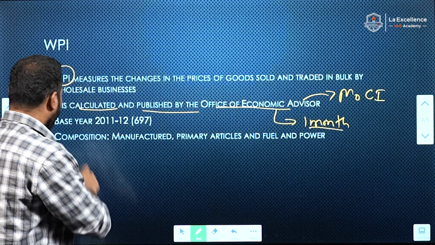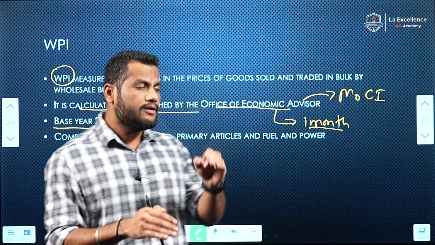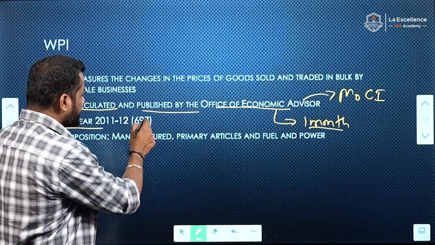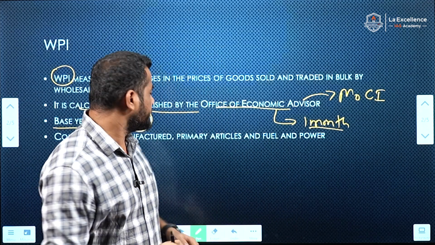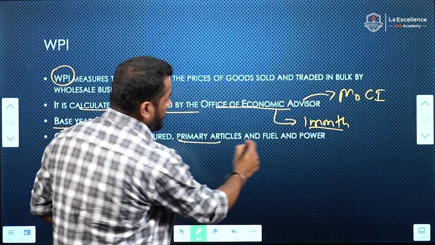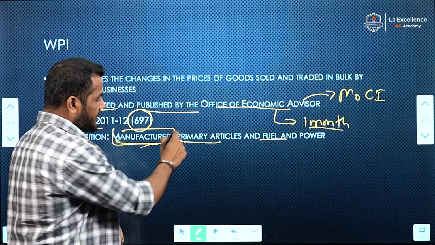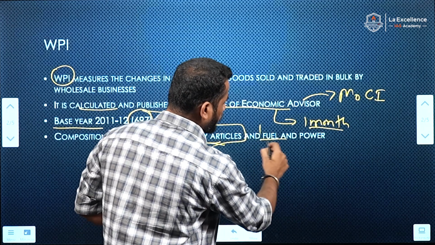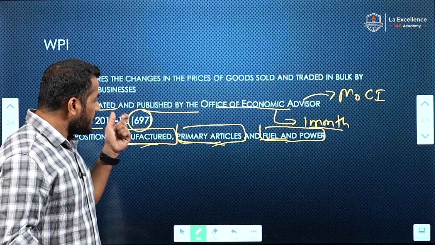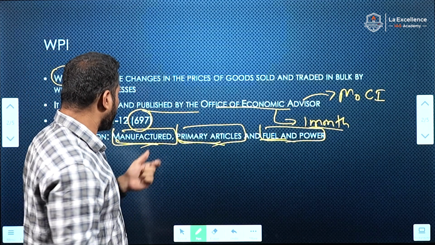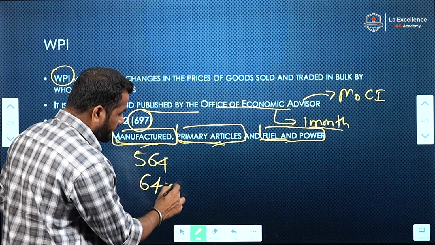We already discussed that the base year for the wholesale price index is 2011-12, and under this index 697 commodities are included. These 697 commodities are divided into three sectors: manufactured products, primary articles, and fuel and power. Manufactured products consist of 564 articles with about 64% of the weightage.